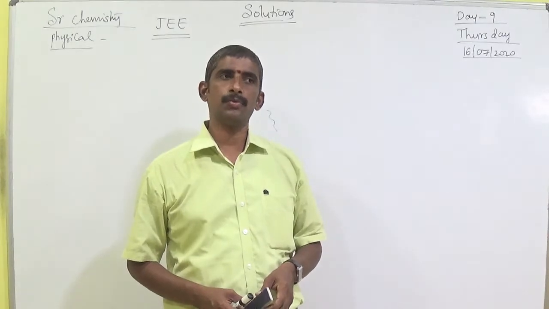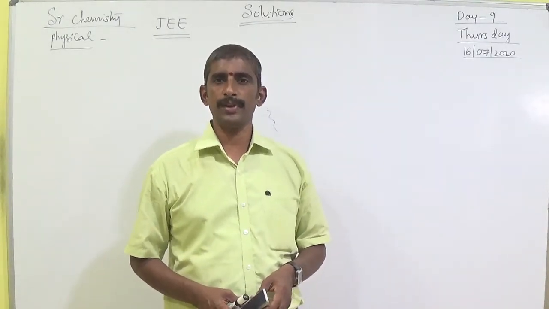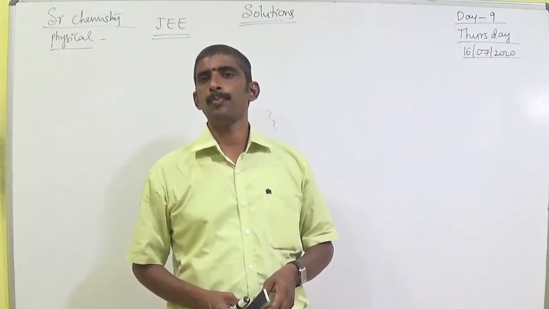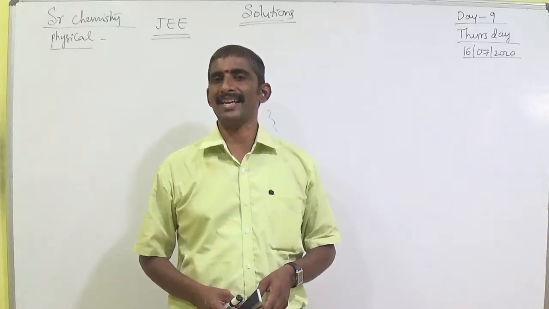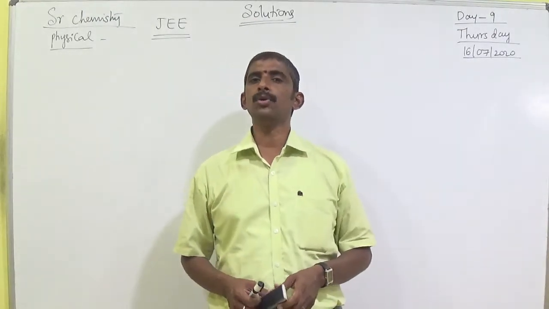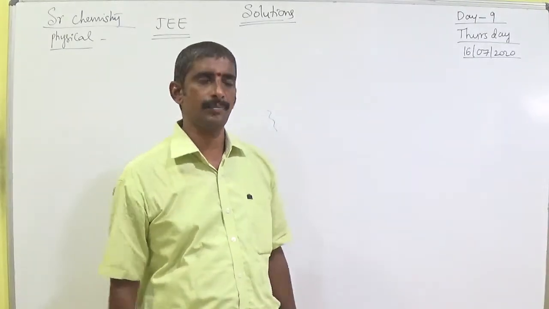And another formula: the partial pressure of the gas in the vapor phase is directly proportional to its mole fraction. So P is directly proportional to X, where X means the mole fraction of the gas in the solution. So P equals Kh into X. So here is another formula of Henry's law.